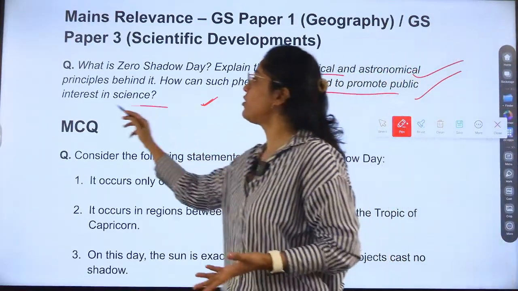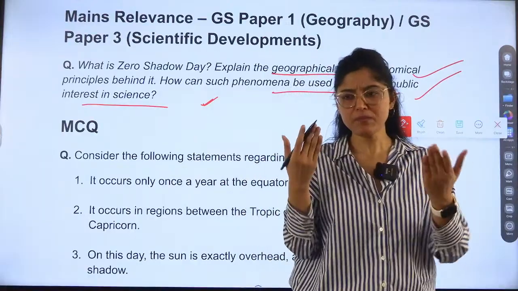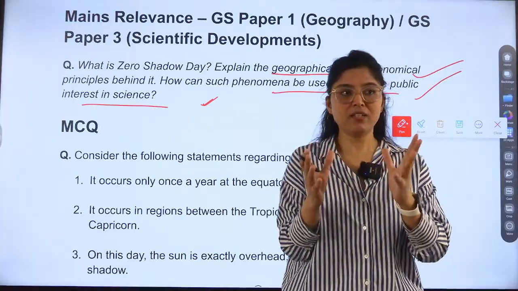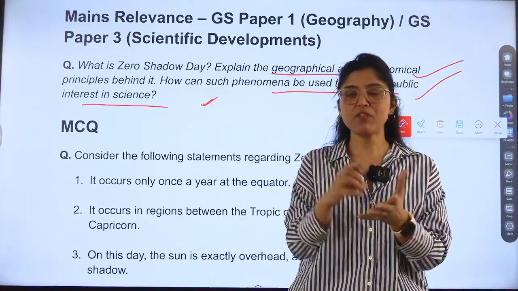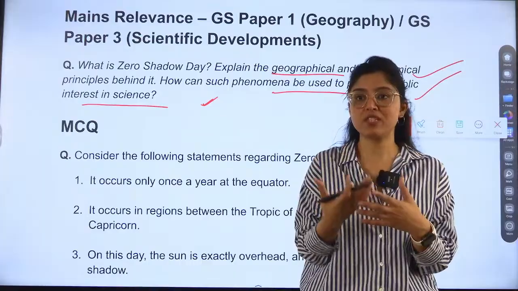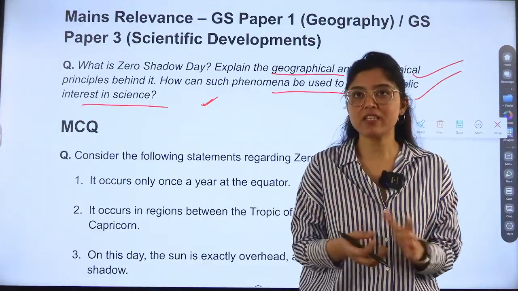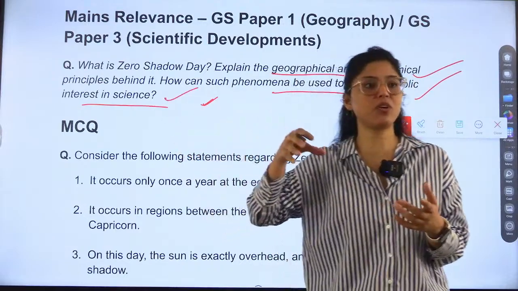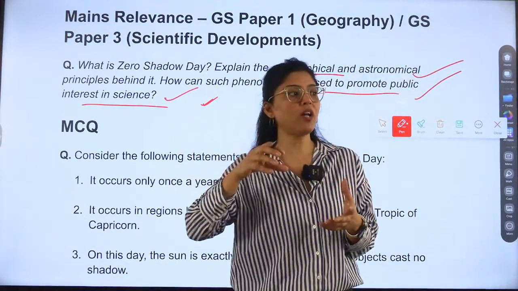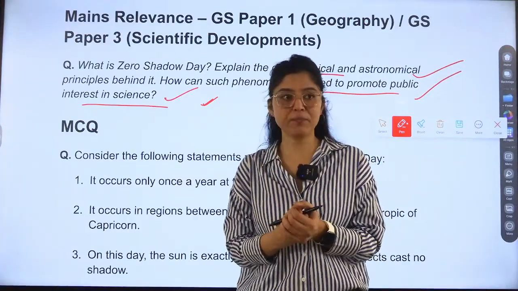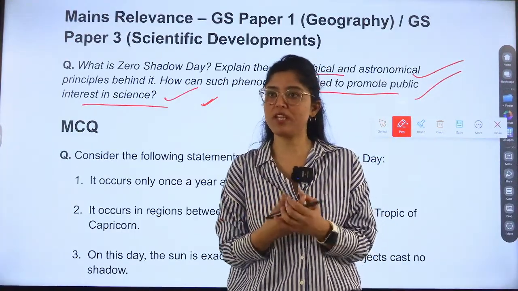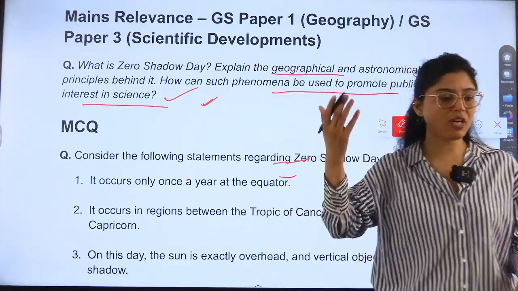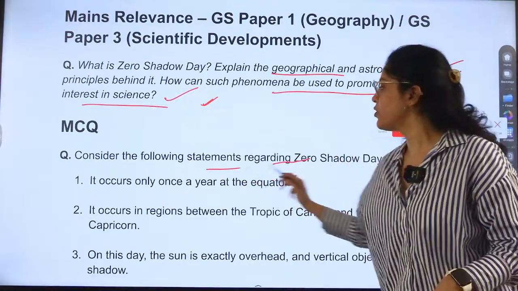So curiosity, how this can generate interest in science, and government is also working towards what? Science, interest in science, right? Focusing on school children to have this interest, to ask questions, to investigate, to have curiosity, right? Because science is very important and we need what? We need people with entrepreneurship. We need creativity, right? India is also working towards it. Then only we can be a developed nation. Otherwise, if we are dependent on others for creativity, then nothing is going to happen.